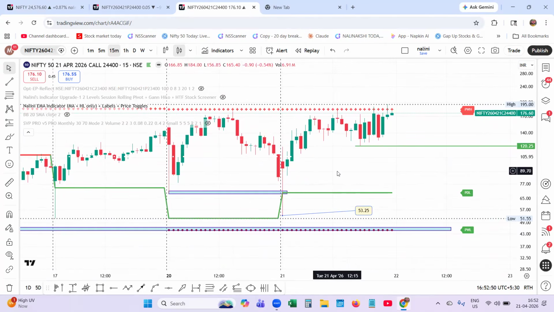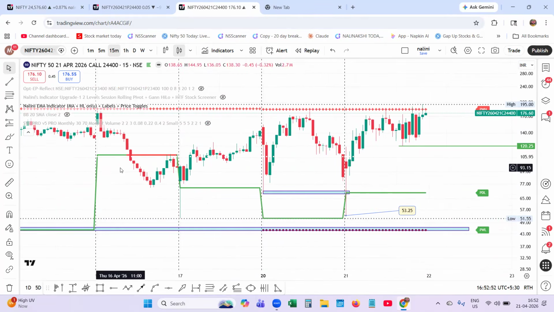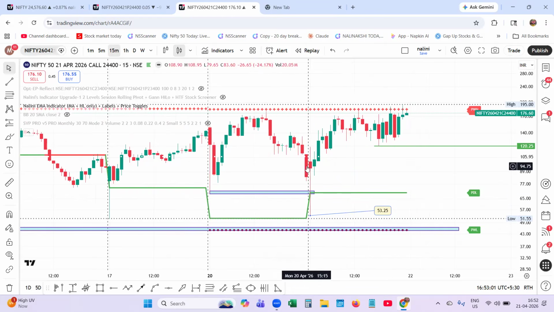There is no structure. The structure I get is only the previous day's low. That's it. That too, in the opening bell, it is breaching the previous day low and coming to 53.25.